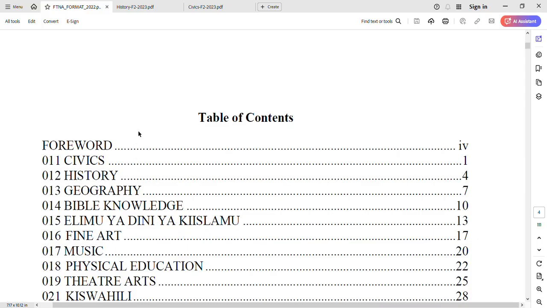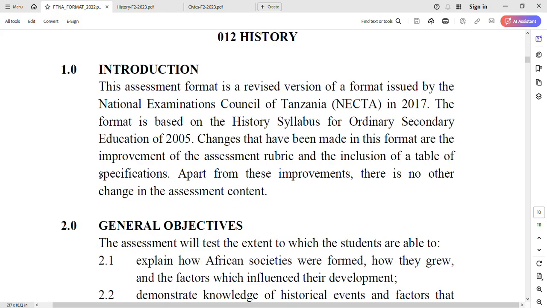And after checking the format, I'm going to show you the exam. We're going to have an example of the paper here, Form 2 2023 history, and also we are going to check an example paper of Form 2 civics 2023. So let's check history, what is included in history as a format. In history, 012 is the code number of the subject for identification.